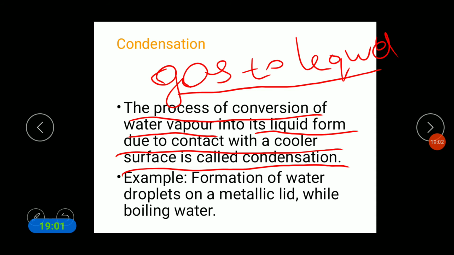When the water starts boiling, it vaporizes, converting from the liquid state into the gaseous state.